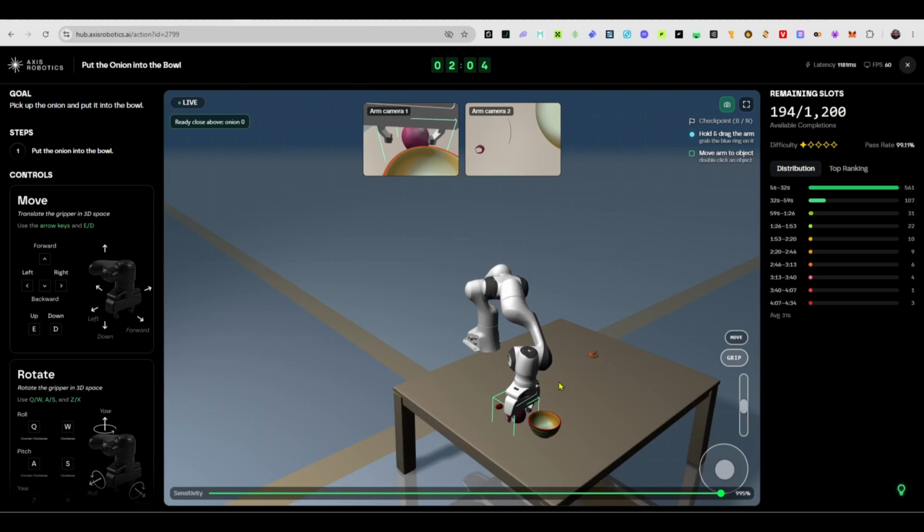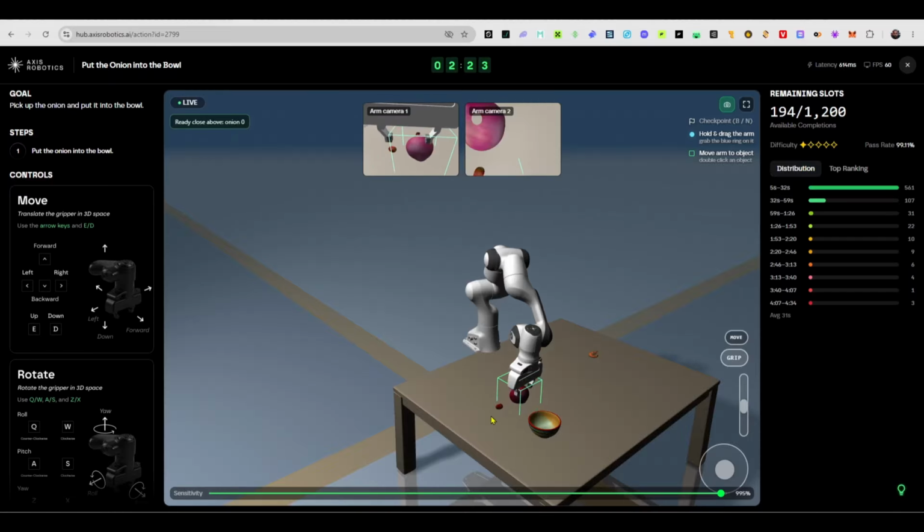You can see I've already used up 2 minutes just to get this thing to align. So I'm either using this reference right here or this one right here. And I'm trying to go back. Let me go up just a little bit. This onion is testing my patience. Okay, so now I can drop on it and then tap, lift it up.